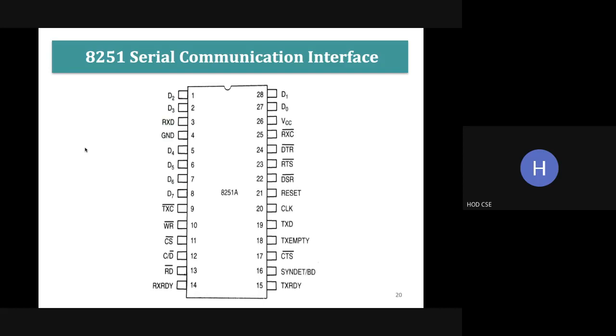Okay. So here, let's see. Here we have pins 5, 6, 7, 8, and 27 and 28 represent the data bus, D0 to D7. And then the third pin represents RxD. What is RxD?